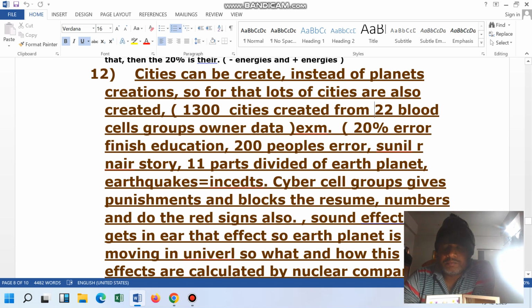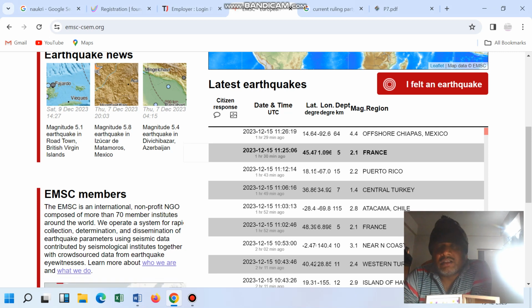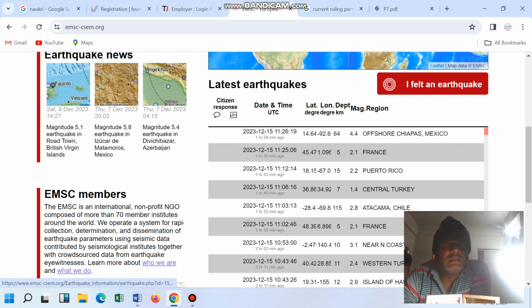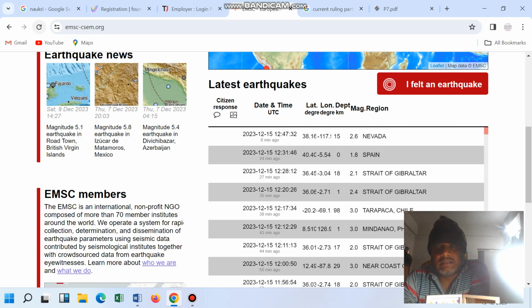Assume that 22 blood groups, in this blood groups one more story, that is also assume that it's my story, and that I am blood group owner, that also you assume. Currently what is the earthquake? France, Mexico, these all earthquakes are there. This earthquake was just now placed. See, earthquake is there. Now I will take one example.